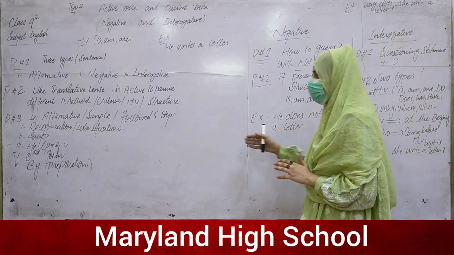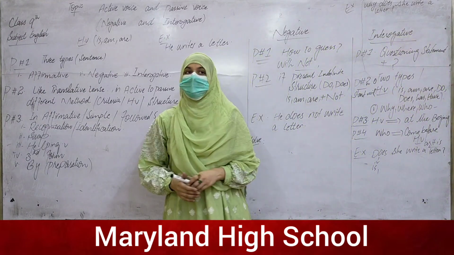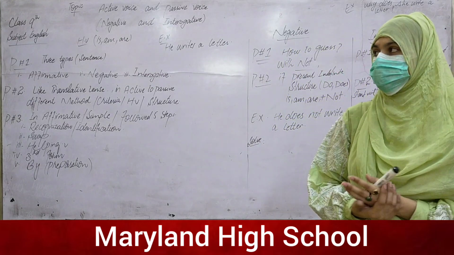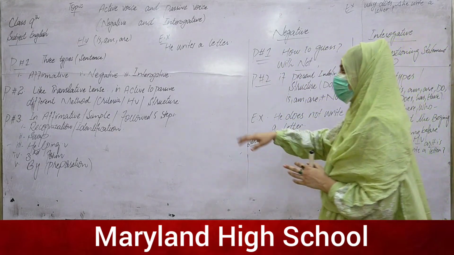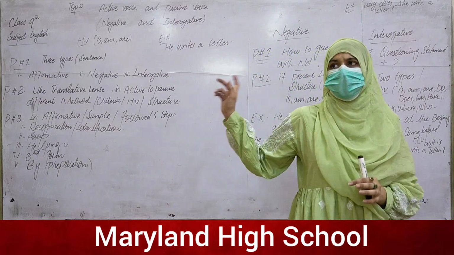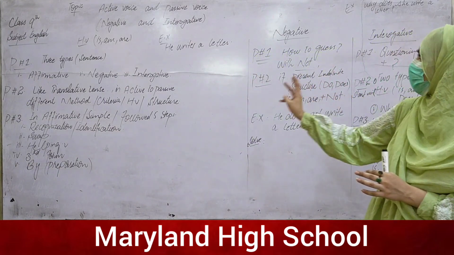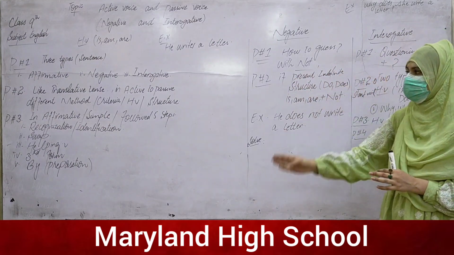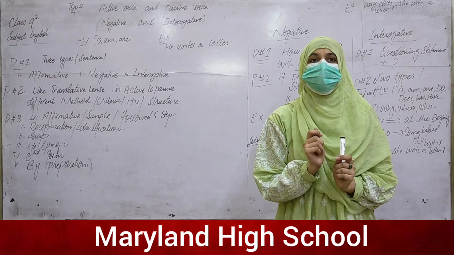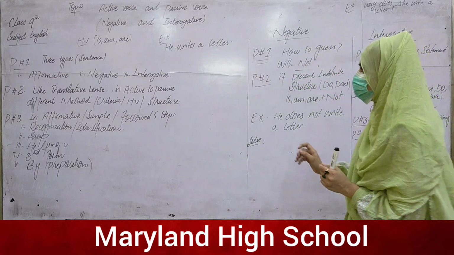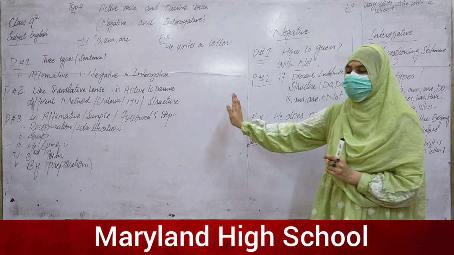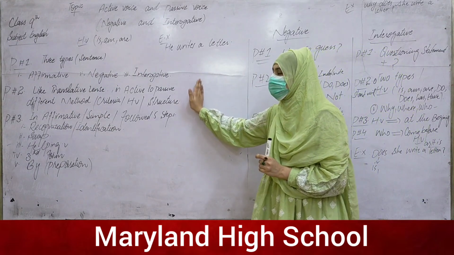So these are the 5 steps that I repeated, which we also did in our previous lecture. Without these 5 steps we can't make negative and interrogative sentences, because the method will be the same in negative and interrogative, but we have to deal with a little bit of difference. So here is the structure and method of the simple affirmative.